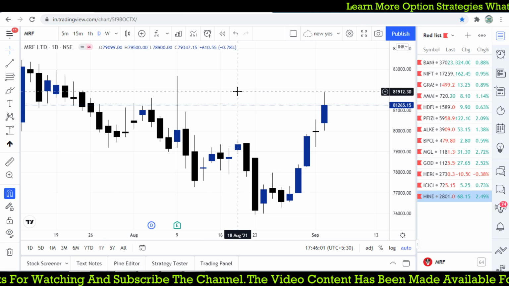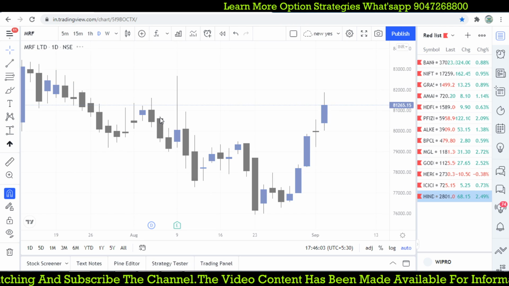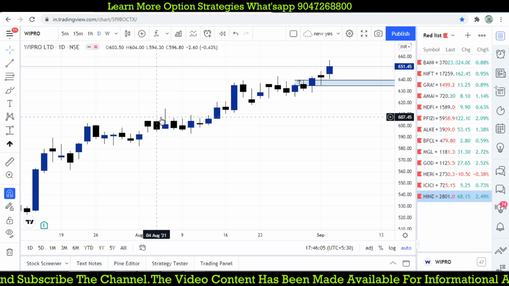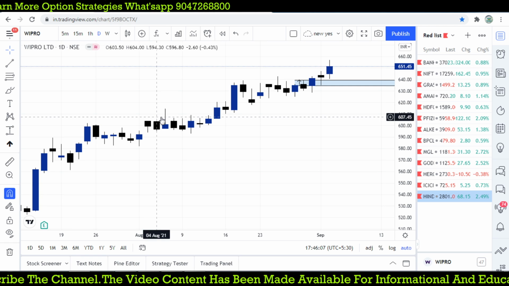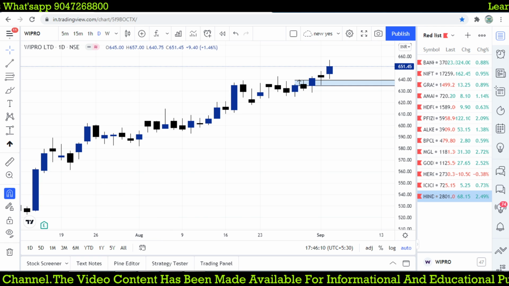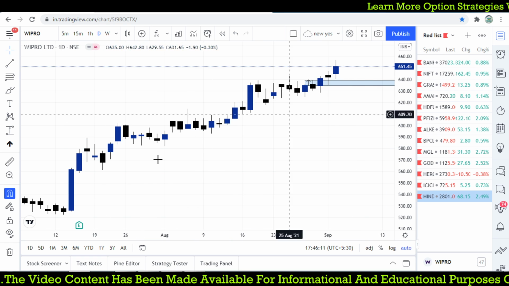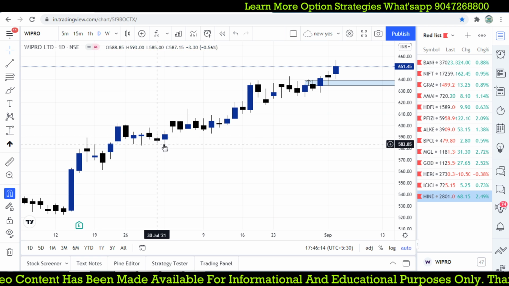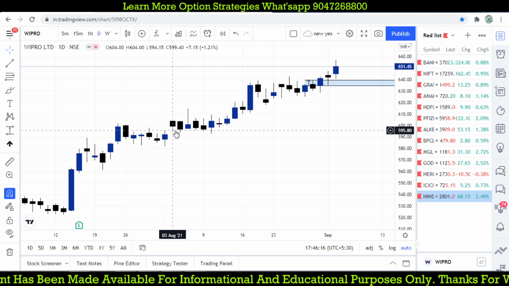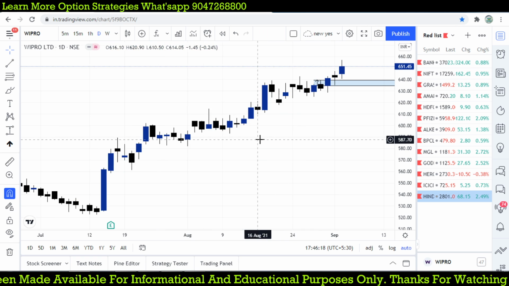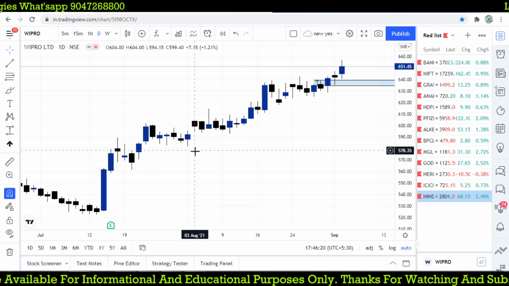And Wipro, so that code is right, a separating line. There is a good one which forms at the highest level, and it makes a continuous trend. There is another opportunity at this point, a continuous trend from 595, and it is moving higher, very big, the continuation of the trend.